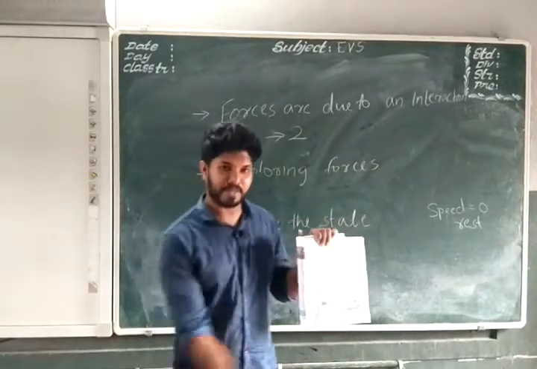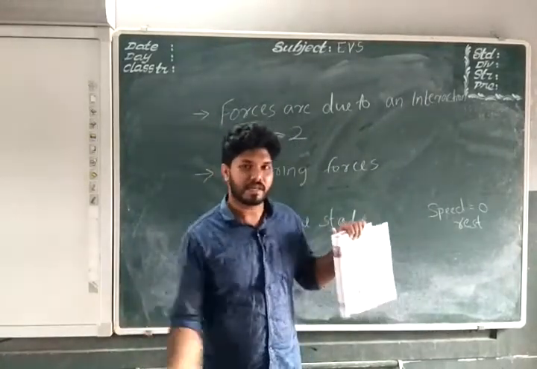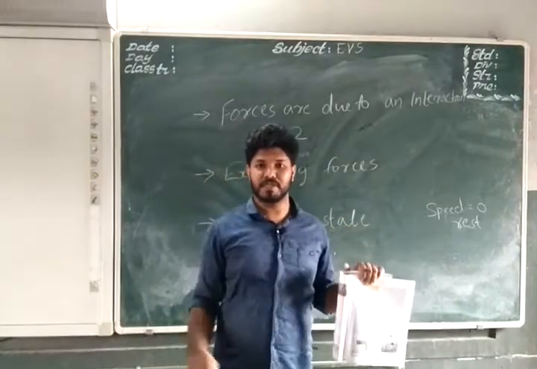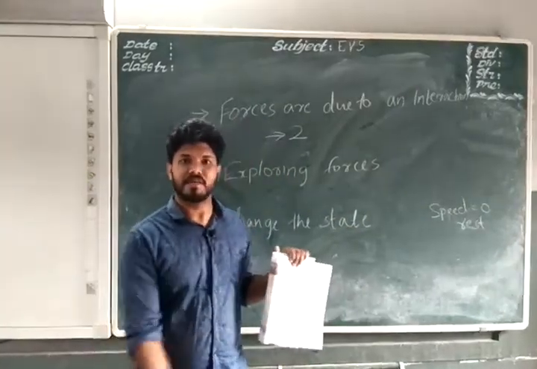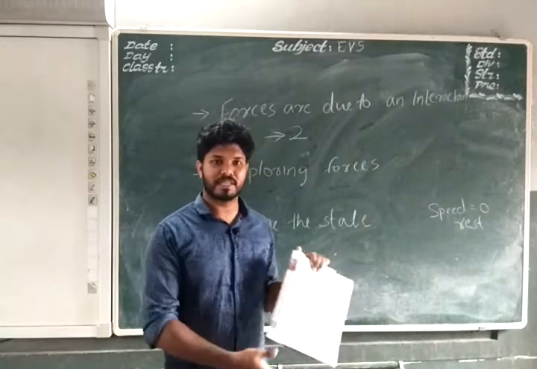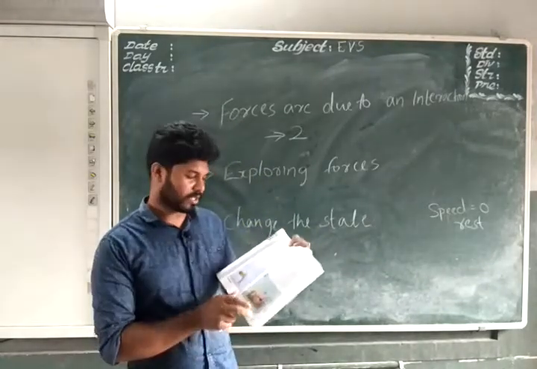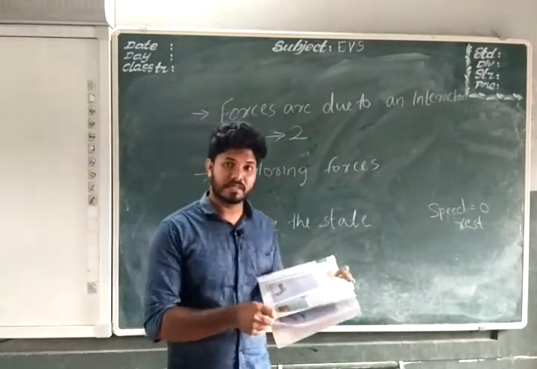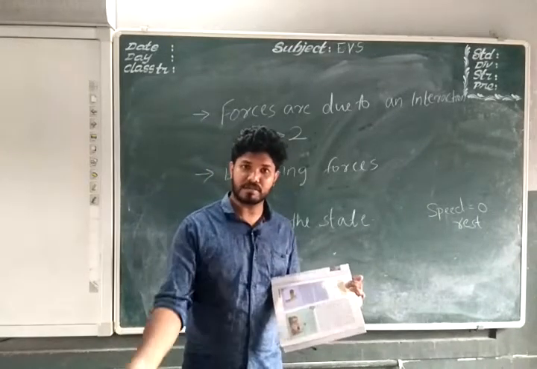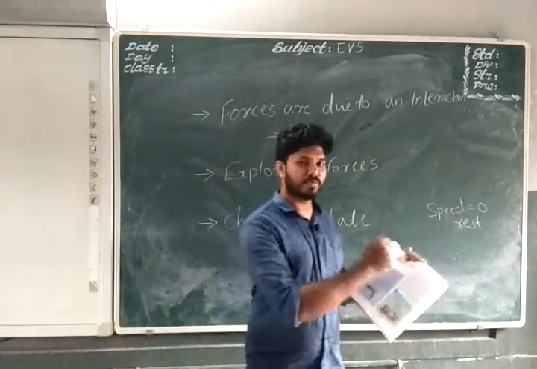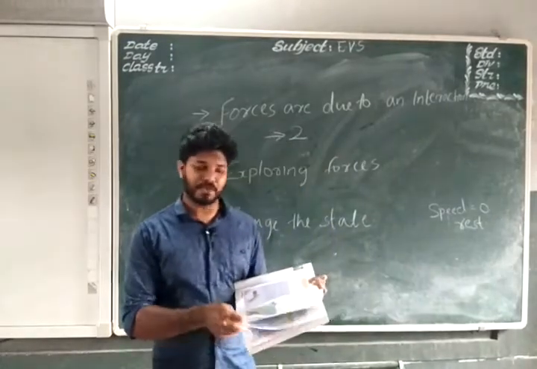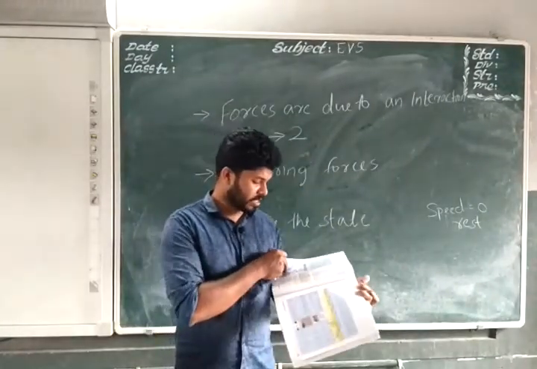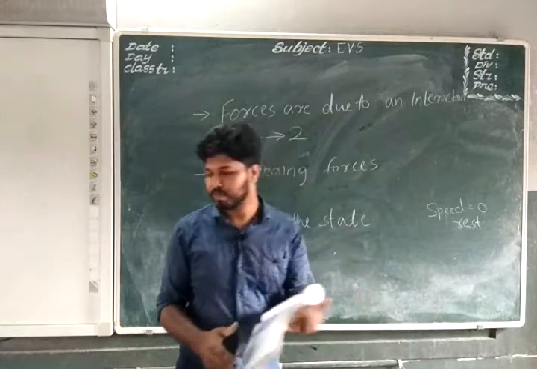So he is repeatedly giving force to make the tire move with more speed. He is giving force to increase the speed of the motion. That is a change in the state of the tire. The tire is already at rest. So he made it into motion by applying a force. So a force can make a change in the state of a body.